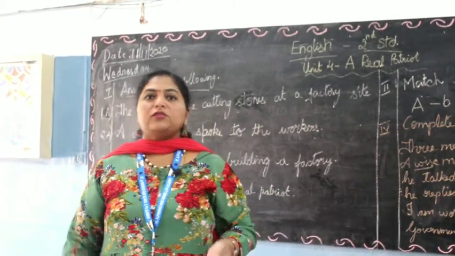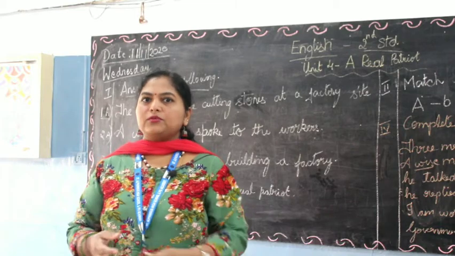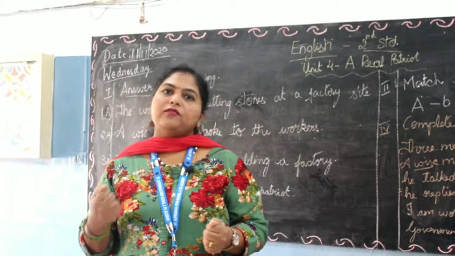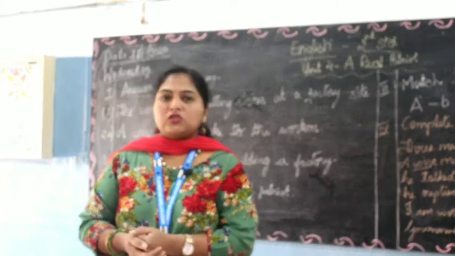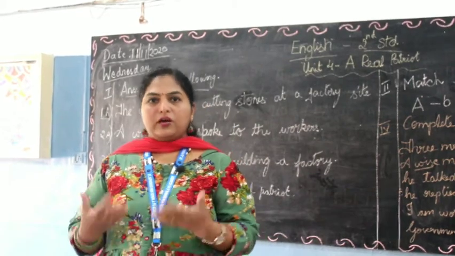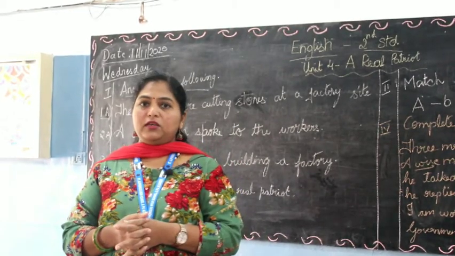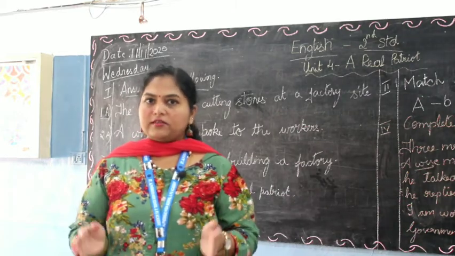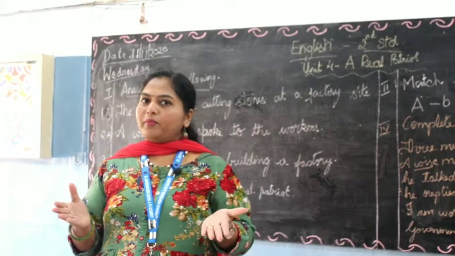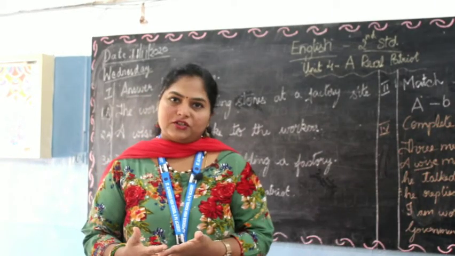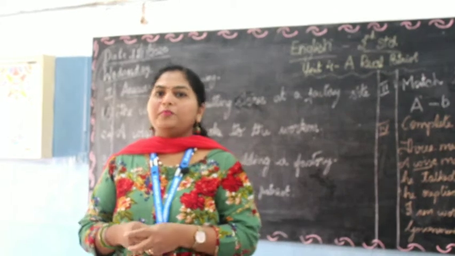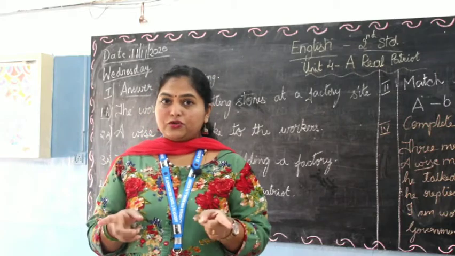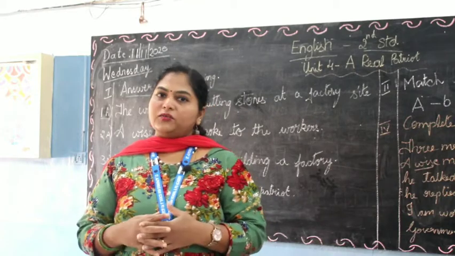So you all understood what a real patriot is, right? People who think and work for the betterment of the society and work for the development of the nation. So as children, what you all have to do? You all also have to contribute towards the development of the nation. How? Simple. You all have to concentrate on your studies, study well, get educated. When you all grow big, you all will know that you have to do something for your country, right? So that's how you will be a good patriot. So for now, you all concentrate on your studies, study well, always speak the truth, be good children, go in the right way. That's enough.